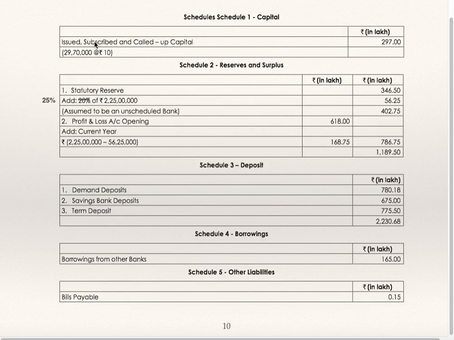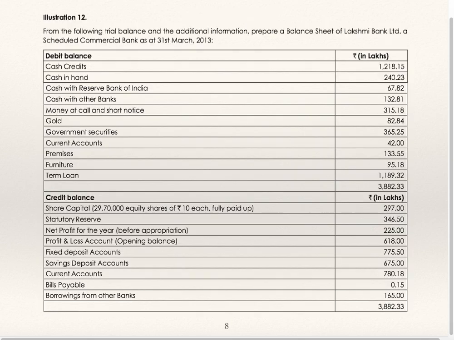Schedule number 1, capital. Issued, subscribed and called up capital, which is given, 297. Reserves and surplus, statutory reserve is given 346.5. Add profit earned during the year, 25% of that. Profit earned during the year, net profit is given before appropriation, 225, rupees are in lakhs.